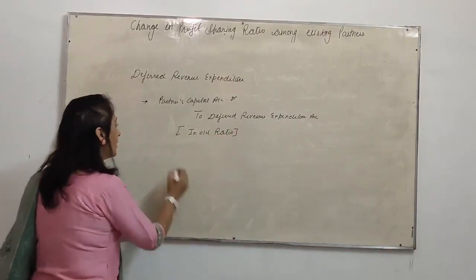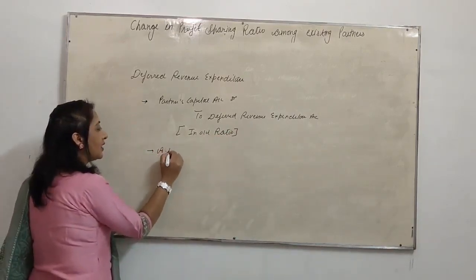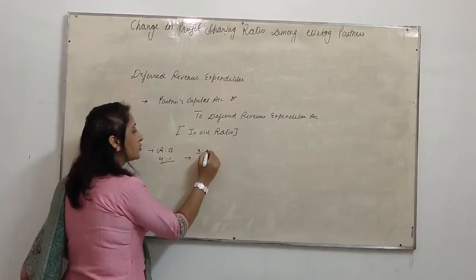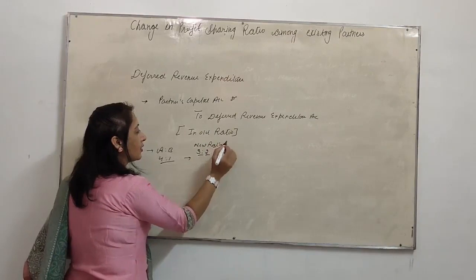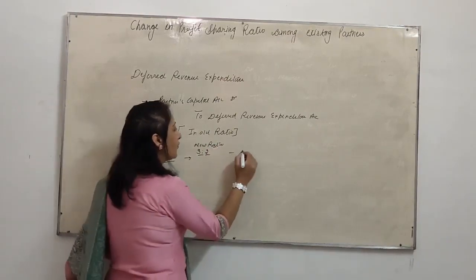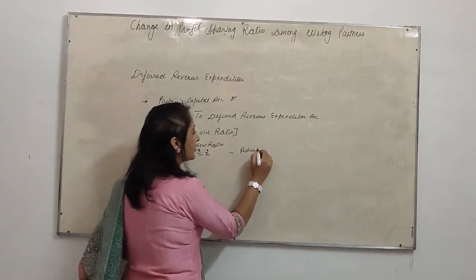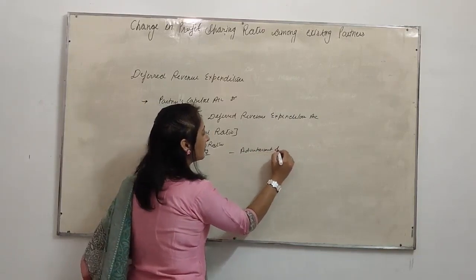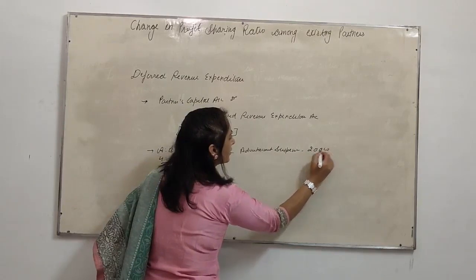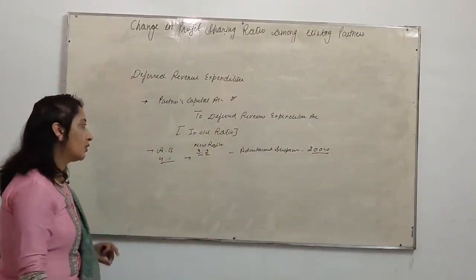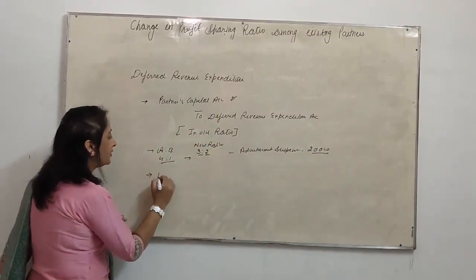Now we take an example. If there are two partners A and B, the ratio is 3:2. Now if there is a balance of advertisement suspense account of rupees 20,000, how will you write it off? What will be the entry?